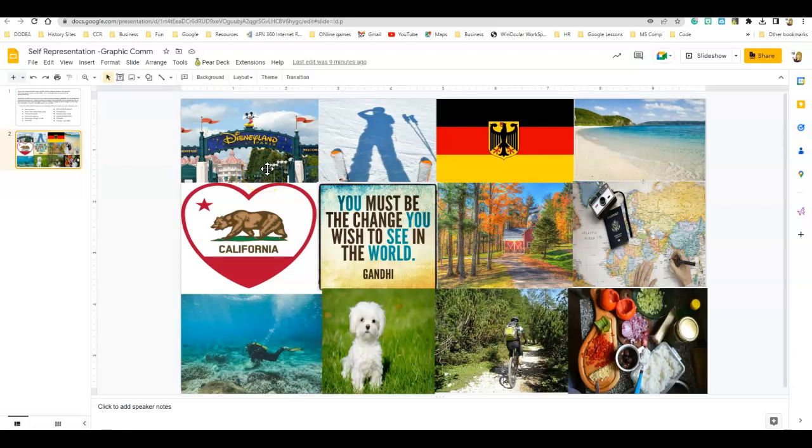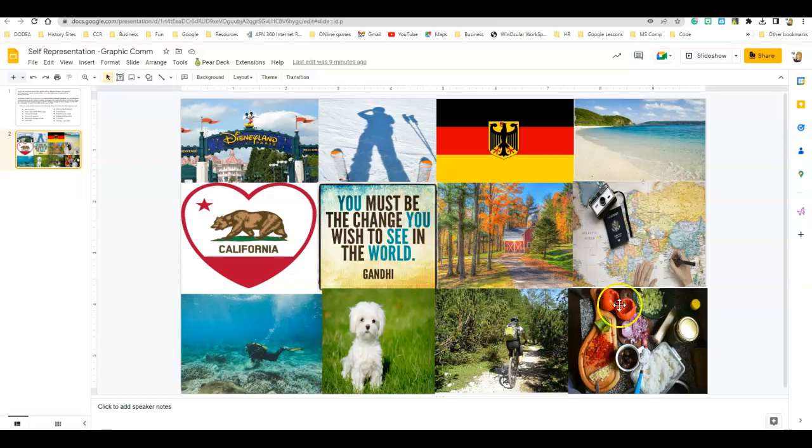So I like Disney, I like to ski, I consider Germany my second home. I like the beach. I love to travel. Foliage is a great time of the year for me. This quote from Gandhi inspires me. I love my state of California. I love to scuba dive. I miss my puppy. I love to bike ride, and I love to cook.